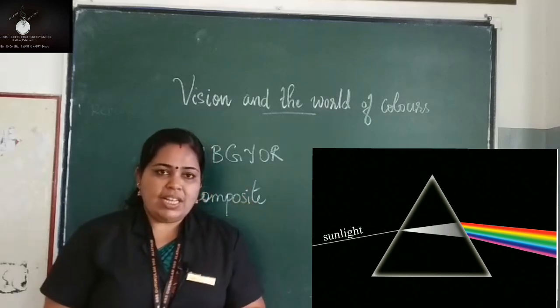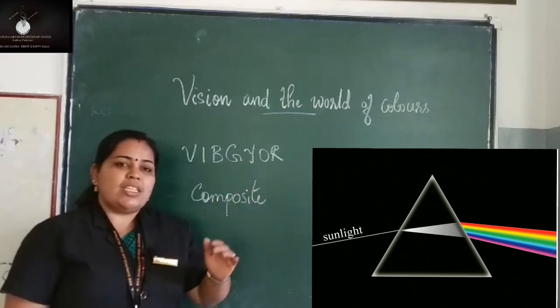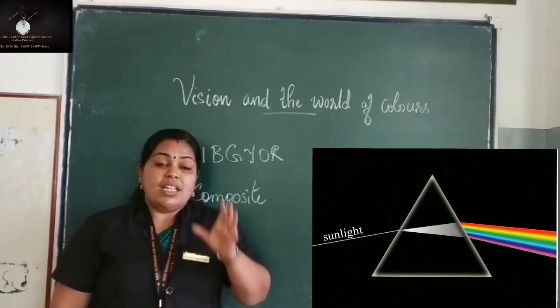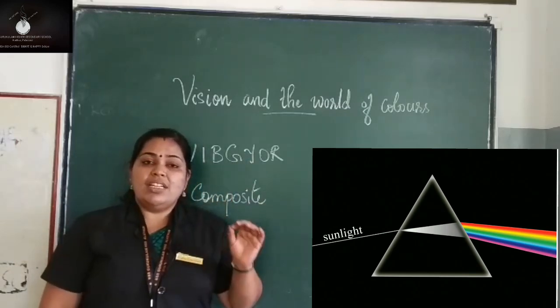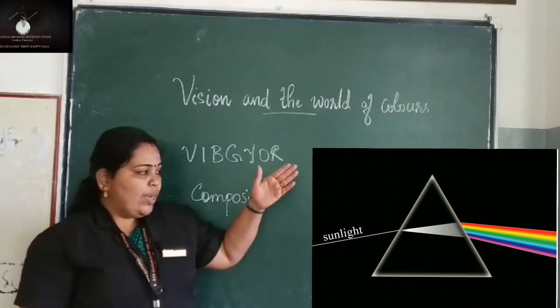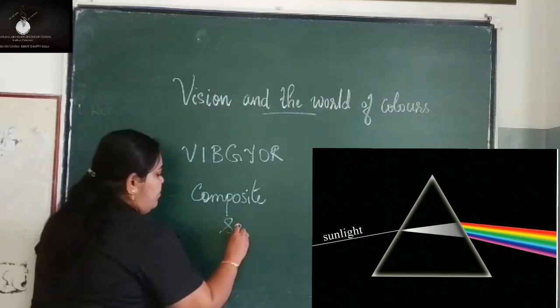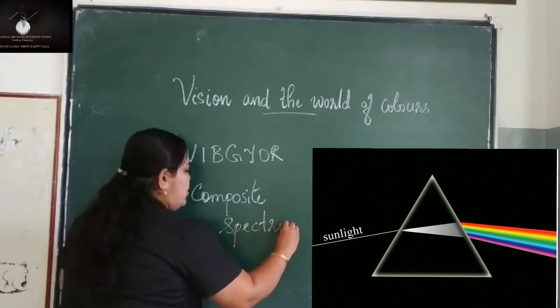And when this composite light passes through the glass prism, it splits into its constituent colors. This phenomenon is known as dispersion of light. Clear? And the regular array of colors is known as spectrum.